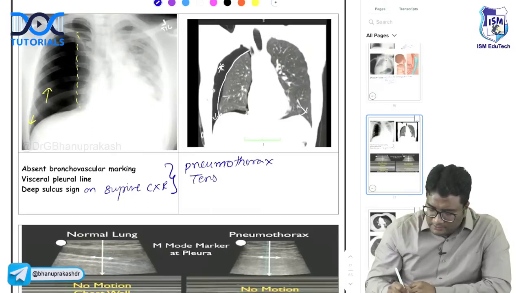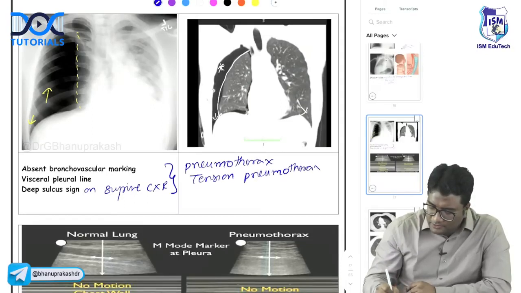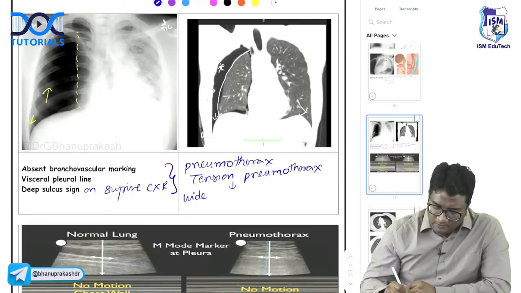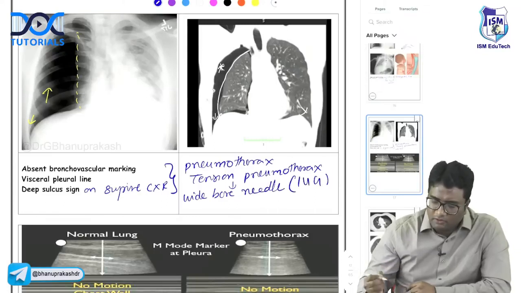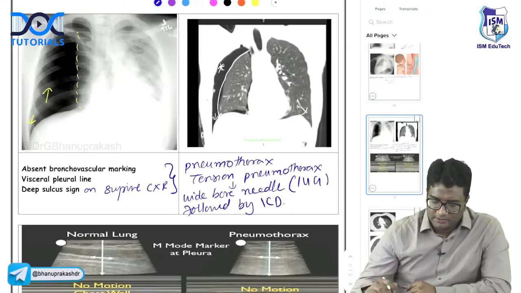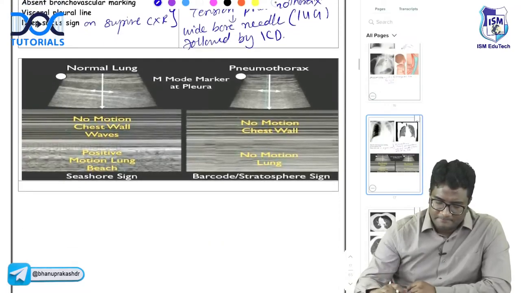And what is a tension pneumothorax treated with? What is the treatment that you do for tension pneumothorax? You go for a wide bore or large bore needle. How much gauge? You use a 14 gauge needle, followed by ICD. Right, followed by ICD. So that is the tension pneumothorax.